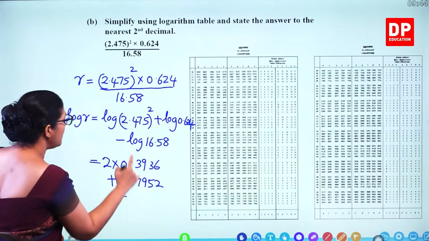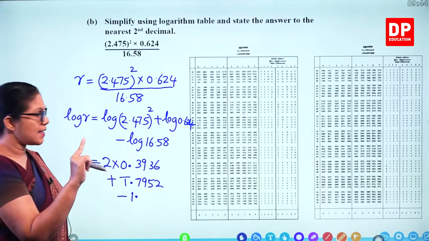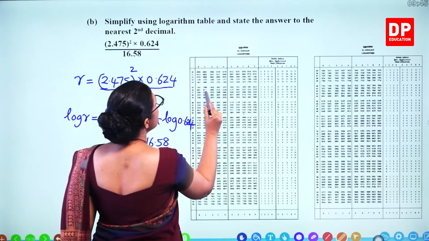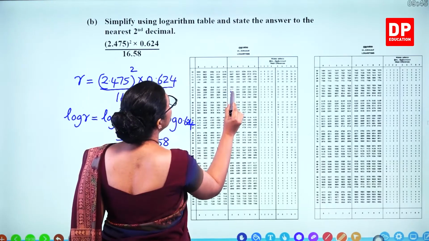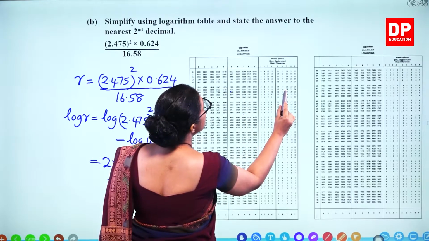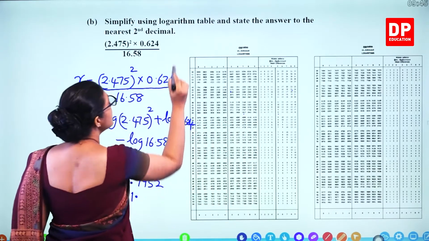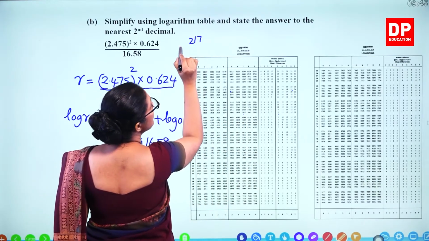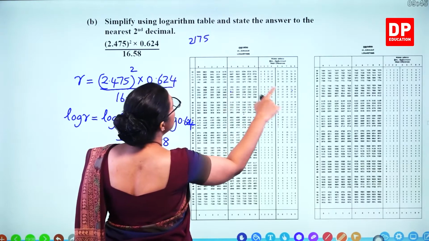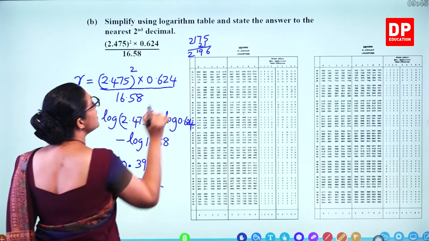Then the third one, subtract. This is 1 point something. 16 means 1 point something. 16, 5, 8. 8 is 21. Add 21 to that. 2175 and 21, you get 2196.